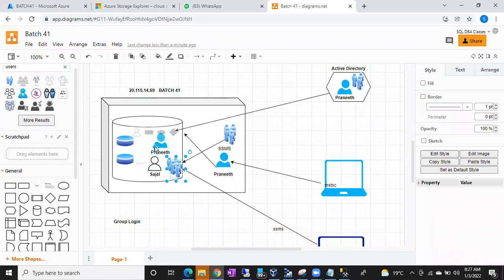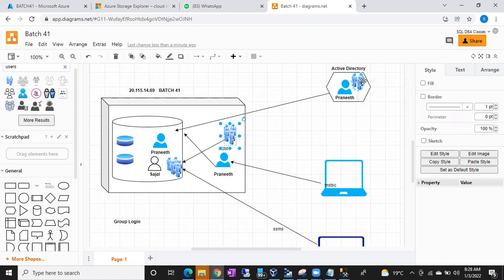Instead of creating individual logins, once I create a group at the Windows level, I can simply add them into the existing group. So again, no need to create SQL logins for them. Automatically, the group policy will be applied for the existing group. And any new persons who joined, if I add them into the existing group, will automatically get access on my SQL Server. That is the advantage.